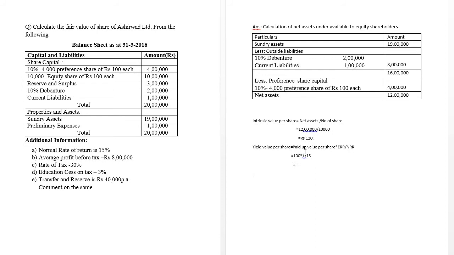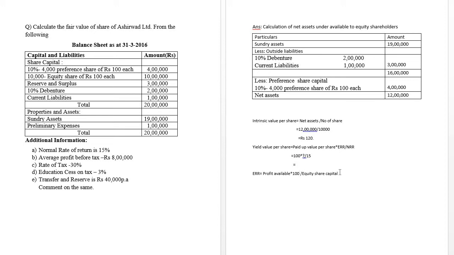Once after that, expected rate of return is not available. Therefore, expected rate of return is equal to profit available divided by equity share capital into 100.